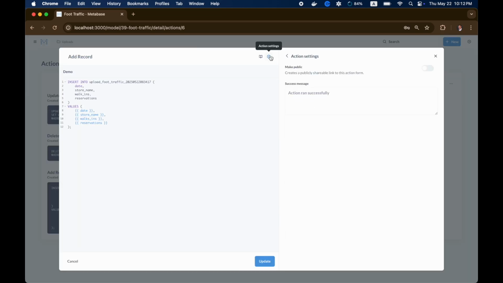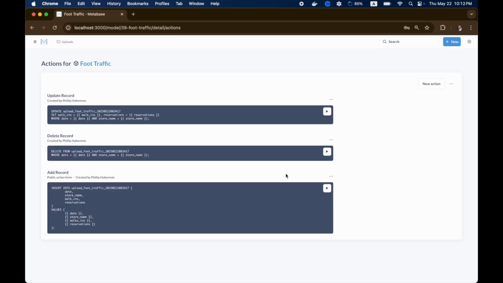Go to the gear icon. We'll make the link public by toggling on. Okay, we can add a custom success message. I'll put in record added. Copy the link first and click update.